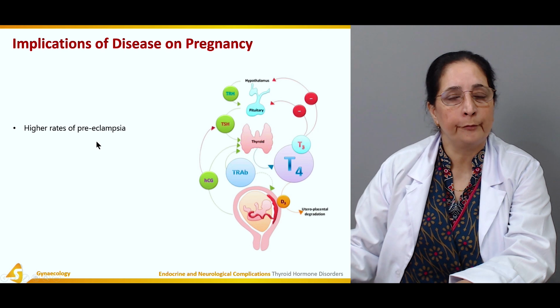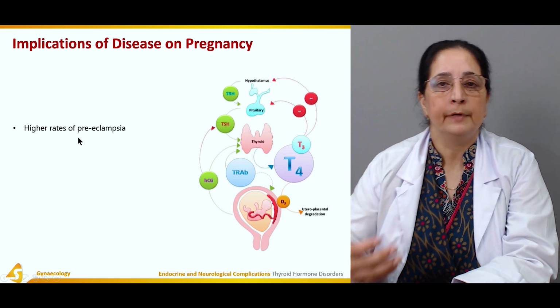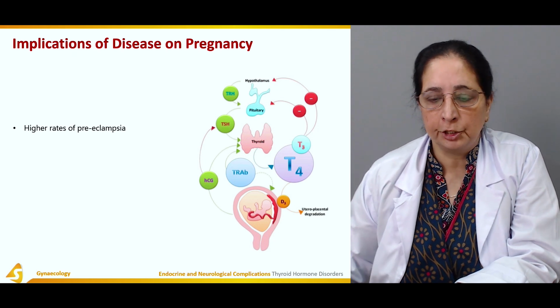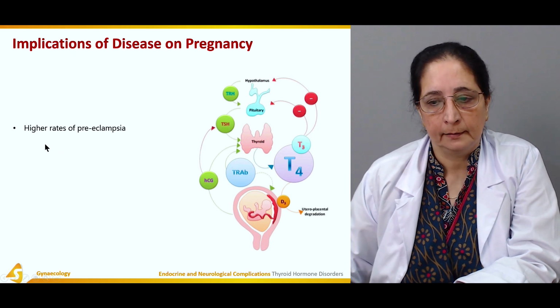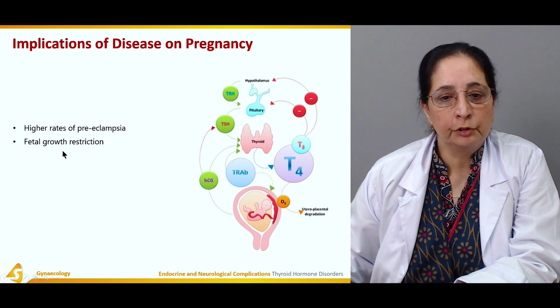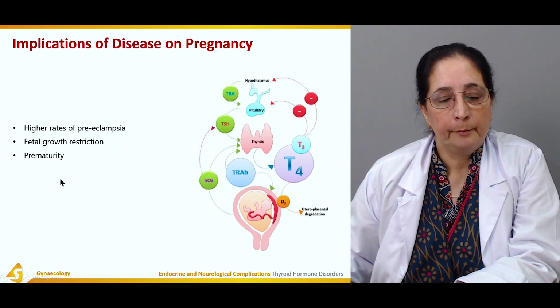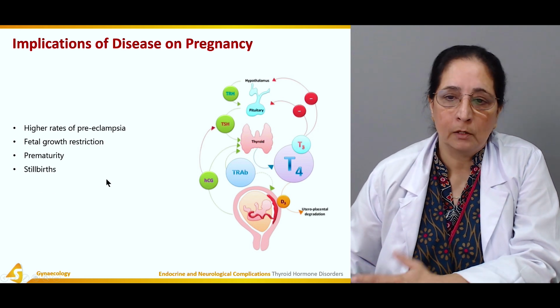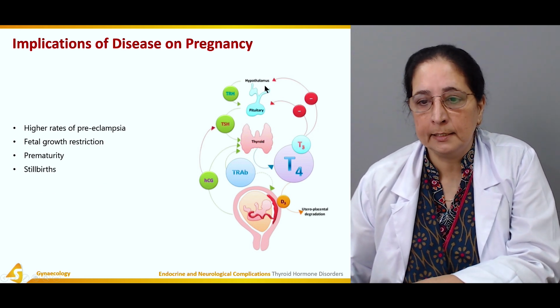Now, implications of the disease on pregnancy, what can occur? Higher rates of preeclampsia because of increased hypertension, or increased blood pressure. Fetal growth restriction, prematurity, stillbirths can also occur.